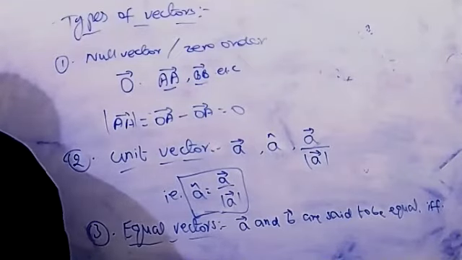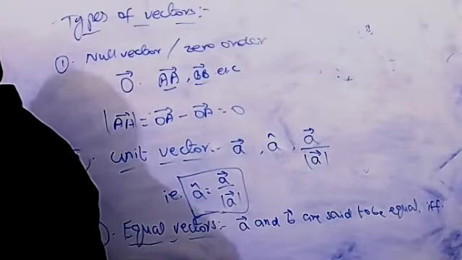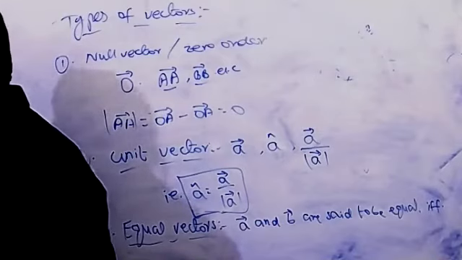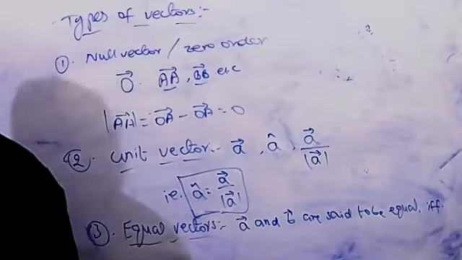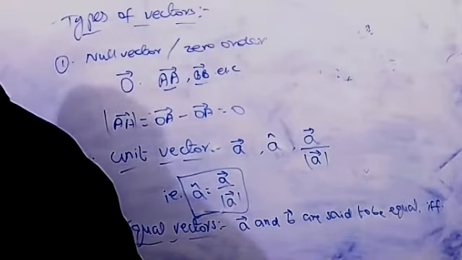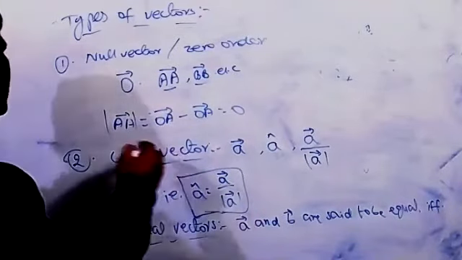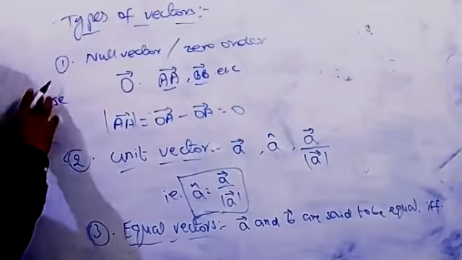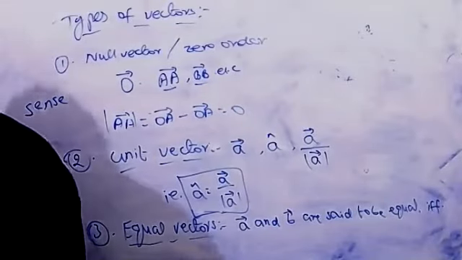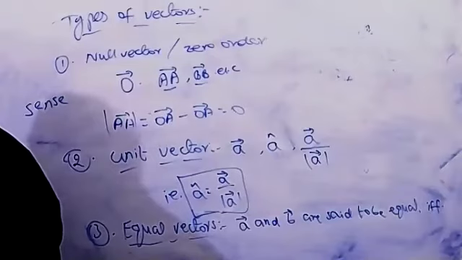That is, both the vectors A and B have the same sense. Full stop.